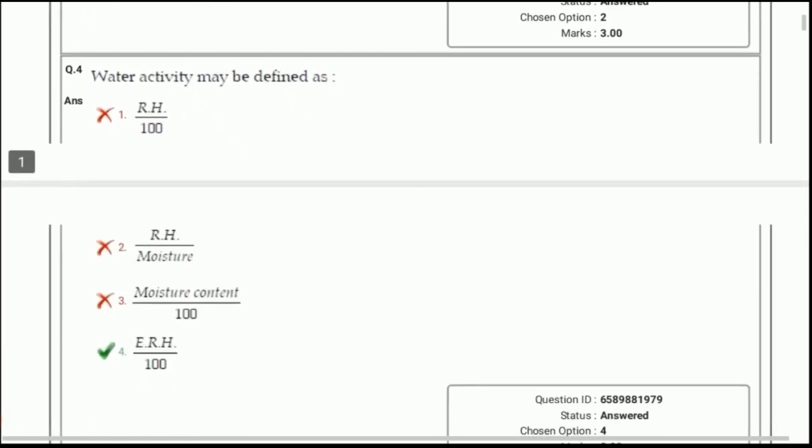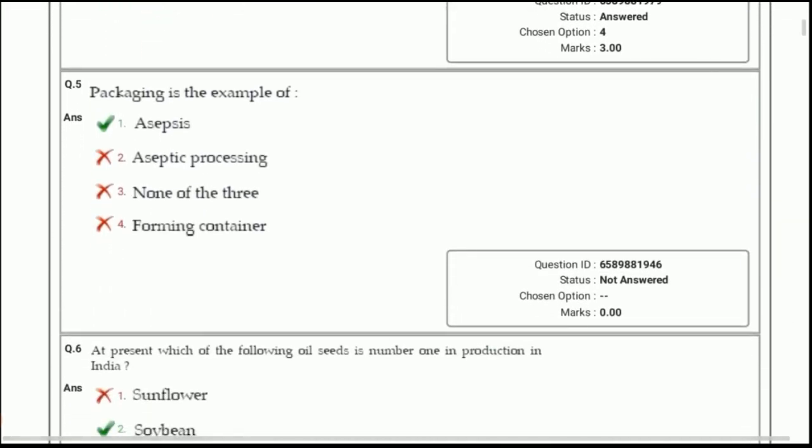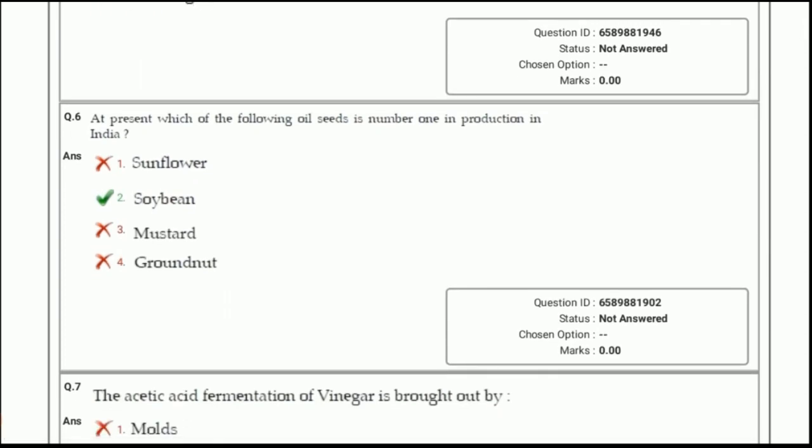Next, water activity may be defined as answer 4: ERH by 100, which is equivalent relative humidity by 100. Question number 5. Packaging is the example of answer 1: asepsis. Next, at present, which of the following oilseeds is number 1 in production in India? Answer: soybean, according to data 2018 to 2019.